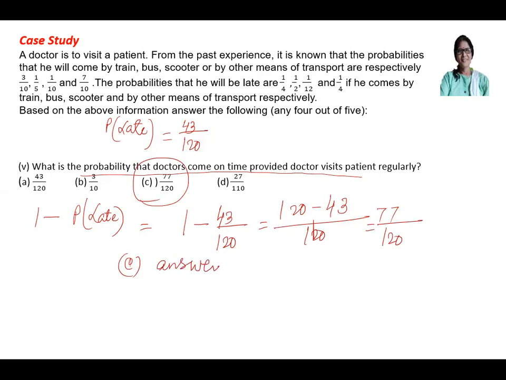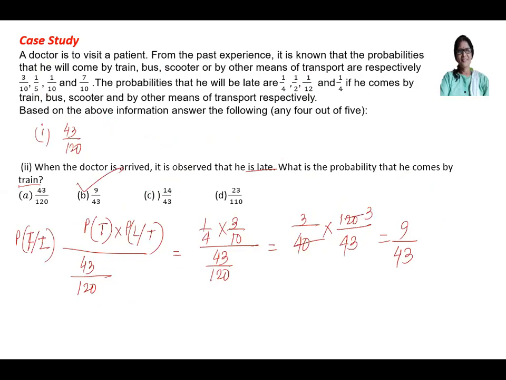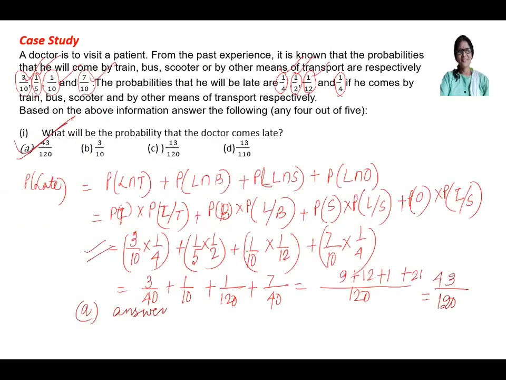Okay, so I am going back a little bit to part 1, which is important. This is the important question, part 1. What is the probability that the doctor comes late? So what we are doing, I'm explaining a little bit. Probability of late from all the vehicles will be the same as probability of late from the train, probability of late from the bus, probability of late from the scooter, probability of late from the other vehicles. So this is the same as conditional probability.